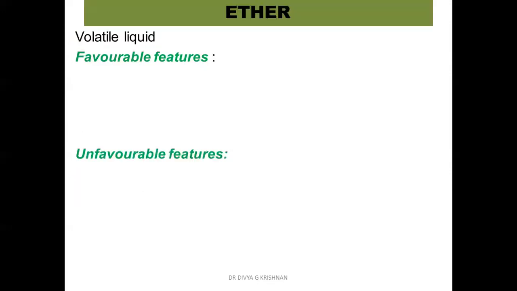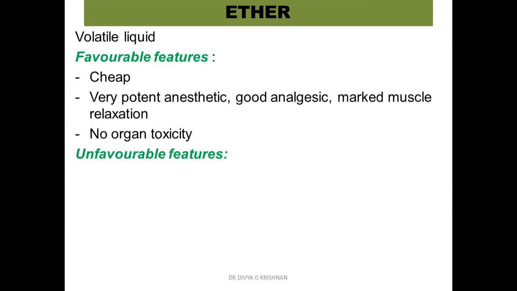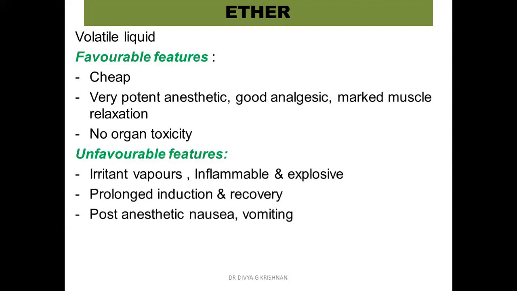Now, next we go to the next drug, ether. It's a volatile liquid. The favorable features are it is cheap, it is a very potent anesthetic, a good analgesic, and it has marked muscle relaxation. So you can see all the cardinal features of anesthesia are actually there in ether. It doesn't cause much organ toxicity.